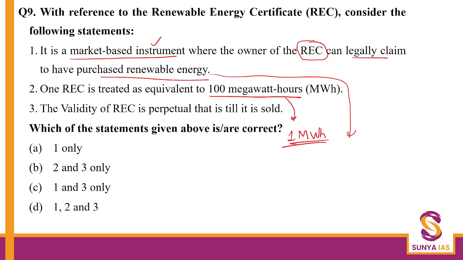Next, the validity of an REC is perpetual. That means forever, till it's sold. Now, this was one of the basic mechanisms discussed, that the validity of this REC, whether it will be perpetual or not. So now this is going to be perpetual. That is true. Earlier there was a basic limit which was added to it, but now this has been made perpetual. Okay, so this is fine. So question number 9, our answer becomes C, 1 and 3 only.